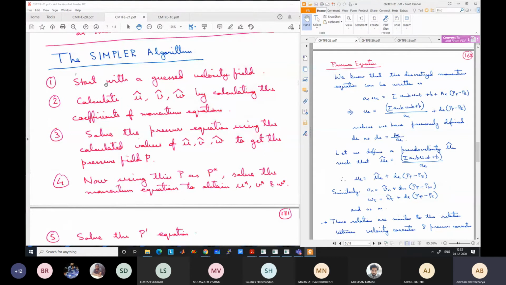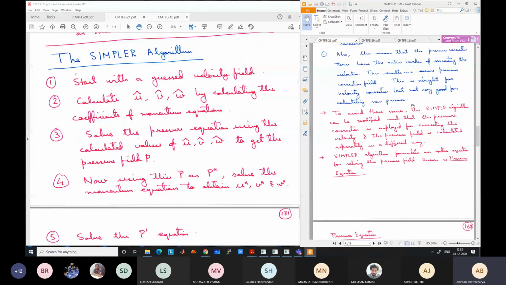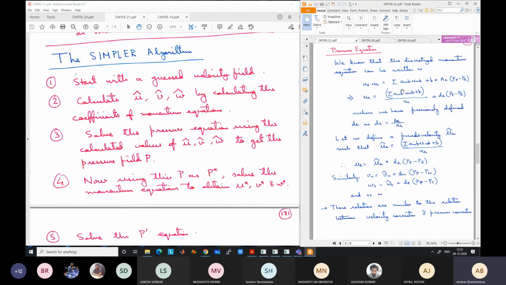So we start with the guess velocity. Once you know the guess velocity, we can use this momentum equation, because you know the velocities at all the points, because you have guessed them, from previous calculation or iteration, or just directly guess them. You can calculate the summation a_nb u_nb term, because a_nb is already known. First you need to calculate what is a_nb. a_nb are the coefficients of the momentum equation.